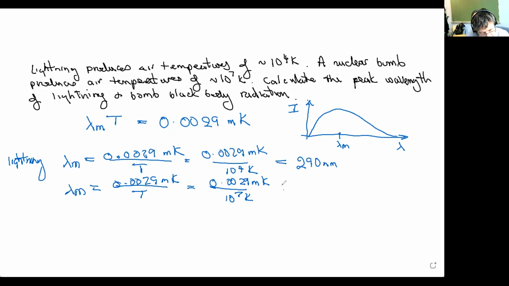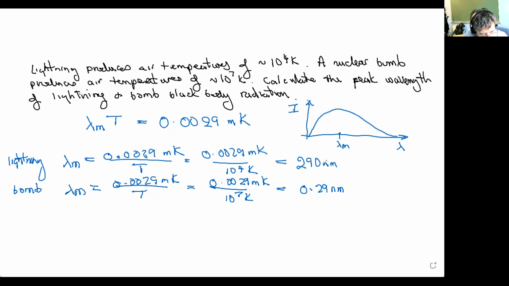That's 10 million Kelvin. And when I make this calculation, I get 0.29 nanometers. And this is the nuclear bomb case. And so we've calculated the peak wavelengths for these temperatures of black body radiation emitted by the heated air, by the lightning or the bomb.